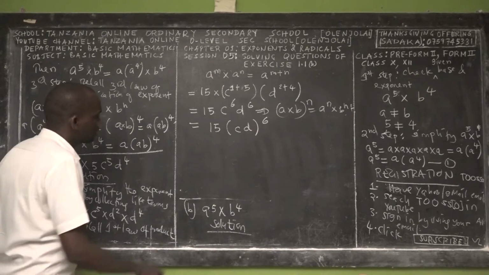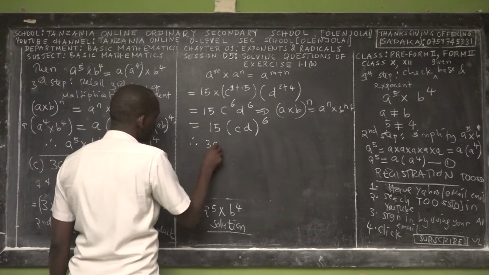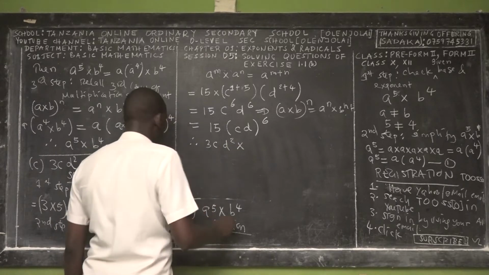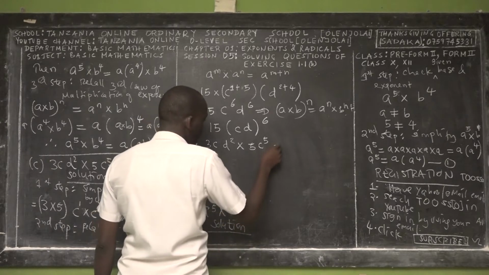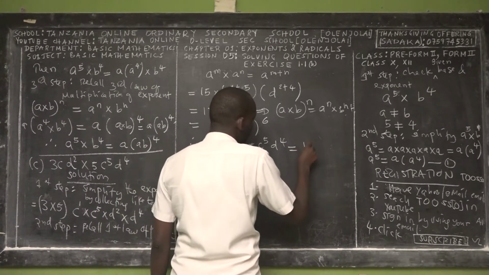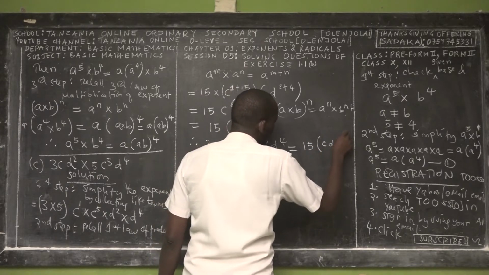Therefore, 3cd^2 multiplied by 5c^5d^4 is equal to 15(cd)^6.